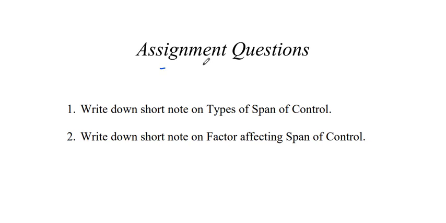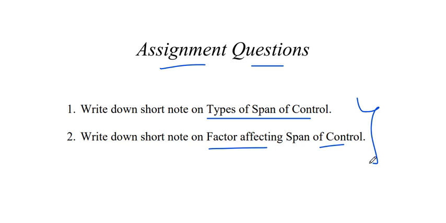Now this is your assignment question: short note on types. There are two types. Okay, in it you also have to write down its advantages and disadvantages. Then a short note on factors affecting span of control, the last 8 factors. Okay, write it down in your book and upload it in the Redenote application for attendance purposes. Now your lecture is completed.